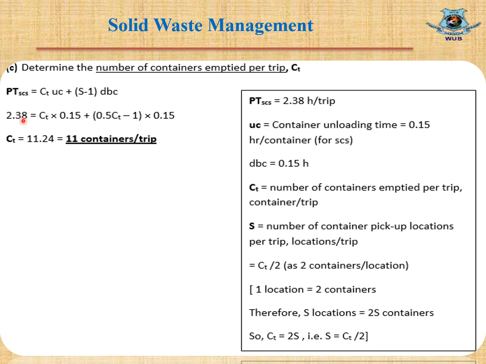If we replace all the values in this equation, we will get the number of containers emptied per trip as 11.24, and we will round it down to 11 containers per trip, not 12. If we round it to 12, there will not be enough space or capacity to accommodate the waste.